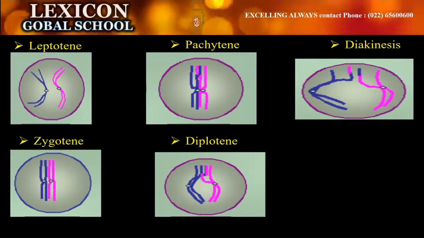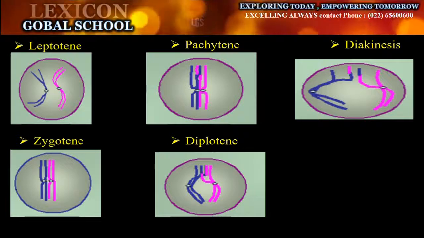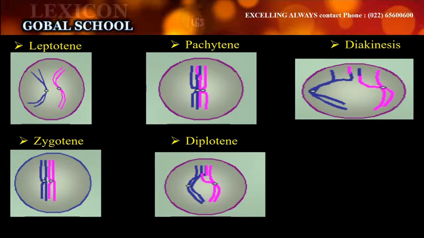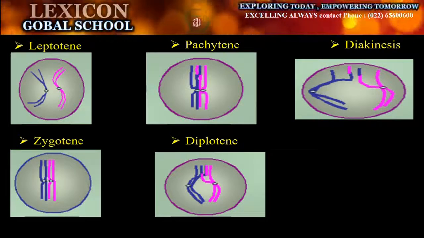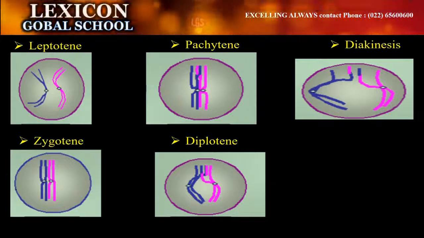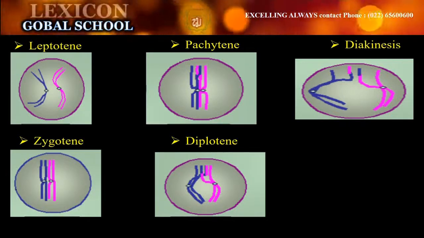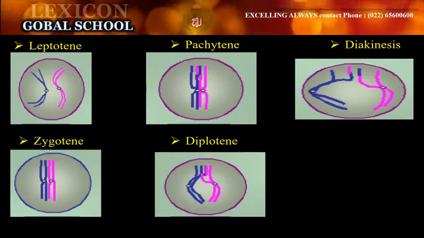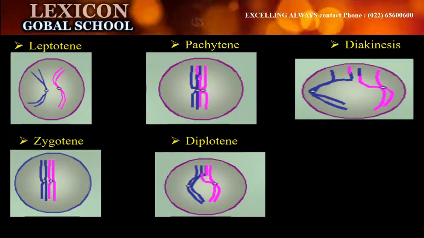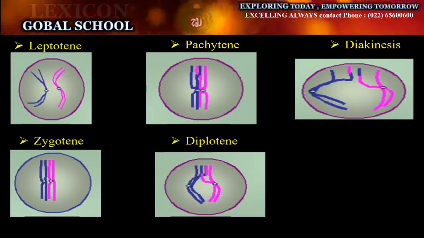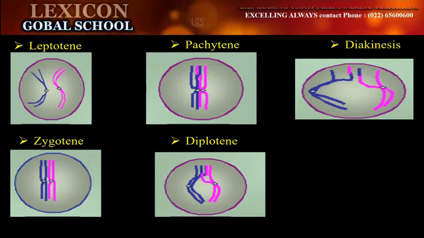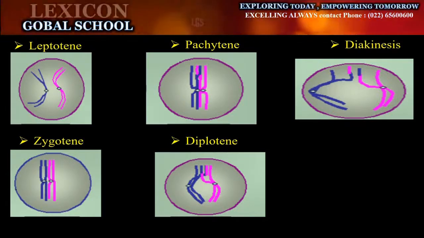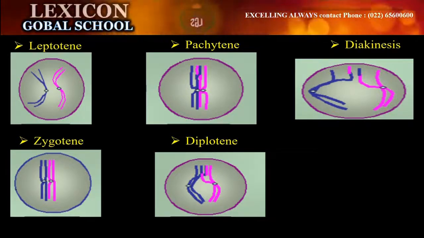Once at telophase, we have two daughter cells. Cytoplasm gets separated and two daughter cells are produced. That is where cytokinesis 1 is completed. When cytokinesis 1 is completed, they immediately move on to meiosis 2. And again in meiosis 2, we have prophase 2. We don't have these 5 stages again. Prophase 2, metaphase 2, anaphase 2, telophase 2, and at the end of telophase 2, when we have 4 separate daughter cells, these 4 separate daughter cells will have separate cytoplasms, which will result in cytokinesis 2. And this is where cell division of meiosis is completed.